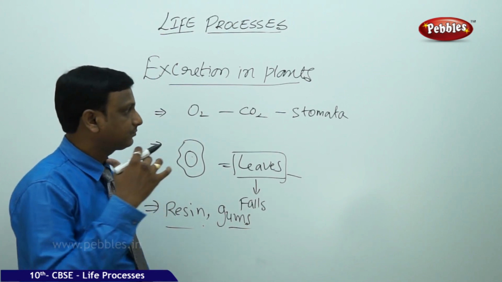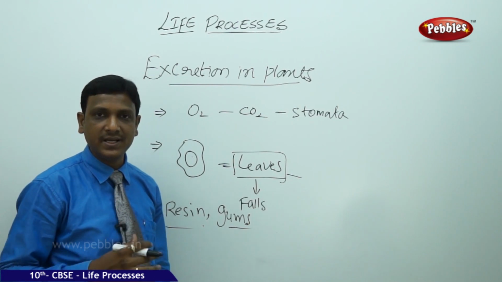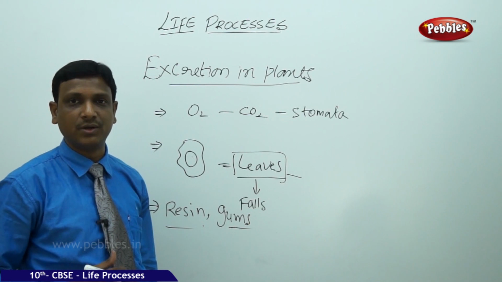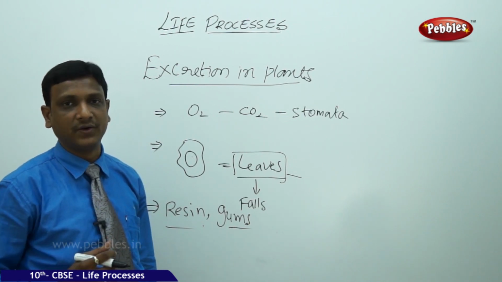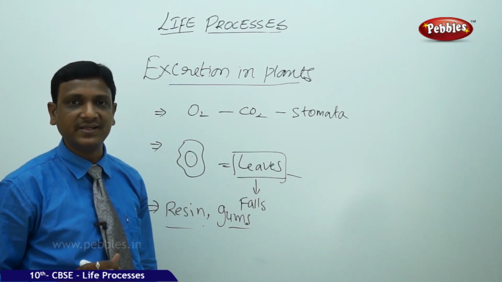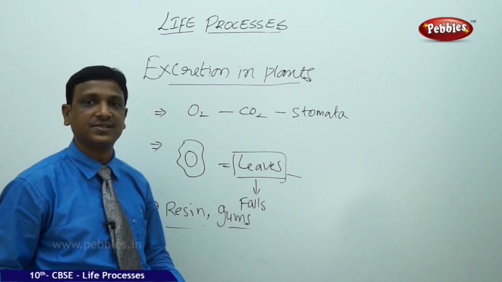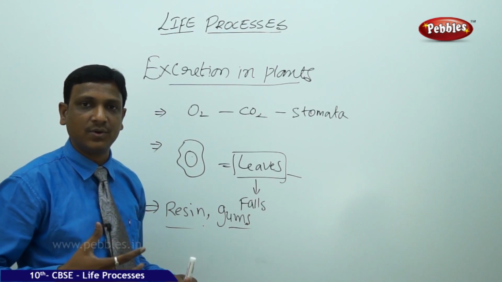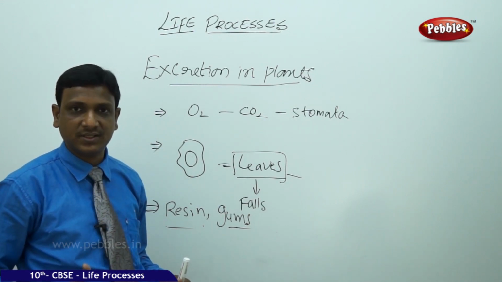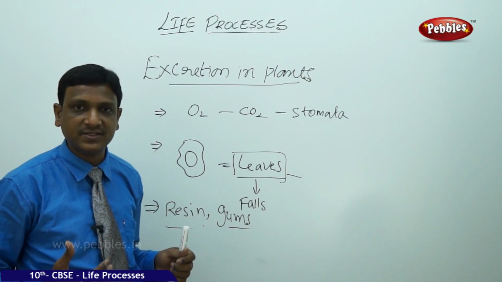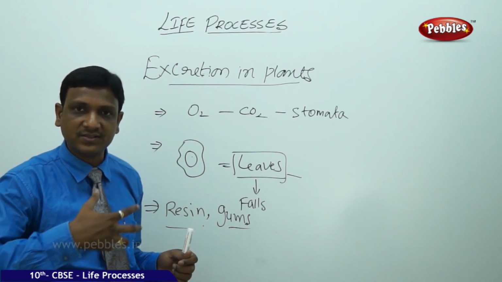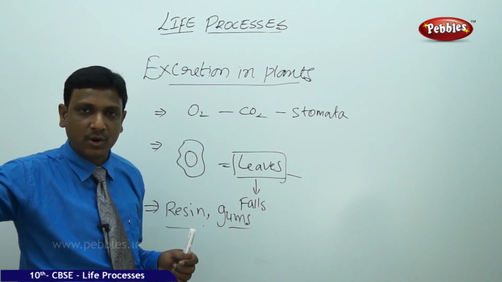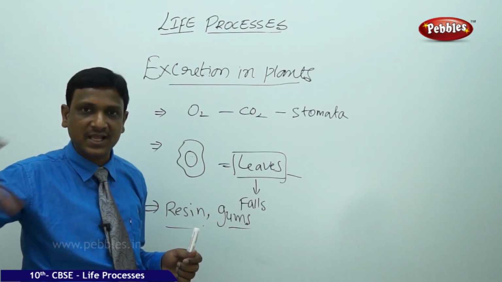The major purpose of the life processes we studied, once again, let us recall it. The main purpose is the survival of the organism, maintenance and repair of the organism, and growth and development of the organism. If you say something is a living thing, it must have these life processes. Otherwise, it is not living. A living thing must have some movements in its internal body parts. Of course, certain animals have external movements. Even if they don't have external movements, they have some kind of movements in their cells. Molecules flow.